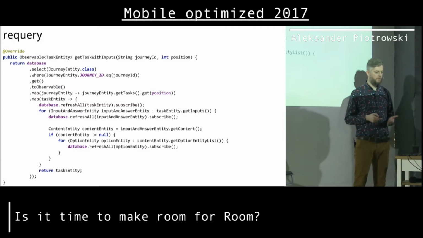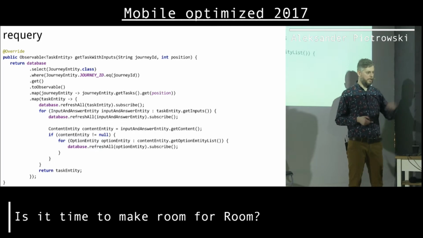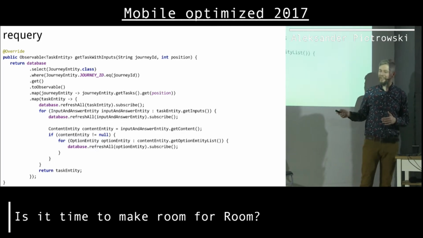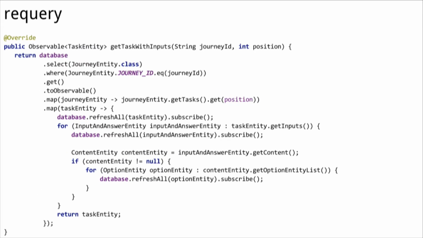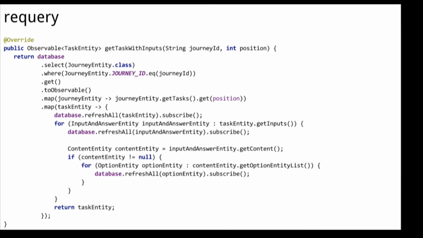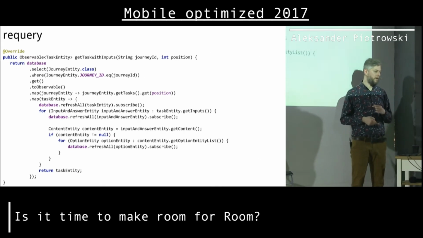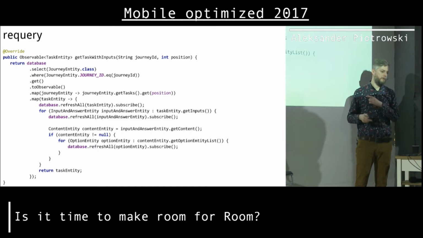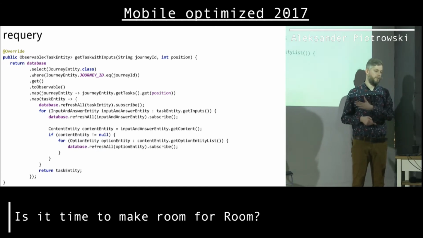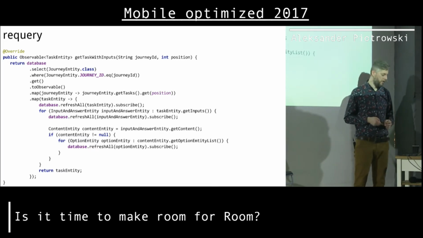So that's not so convenient, but to get all the data, all the levels deep, we need to write some crazy code and ask Requery to fill all the necessary fields. So maybe it's cumbersome, but if someone needs all the objects, all the levels deep, it can be done. Just, Requery has relations, and Requery database gets one level deep. That's that. And by the way, that's the reason why there are no relations in Room. The reason is that sometimes it's not obvious how many levels deep the database will get data for you, so they decided not to implement that at all, okay?